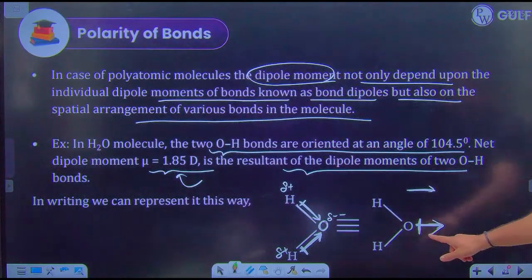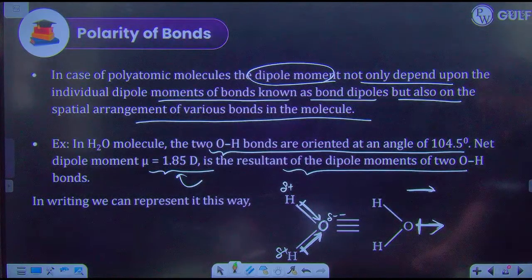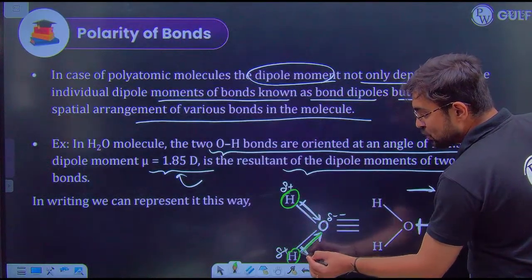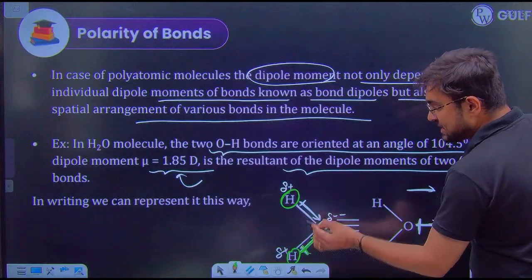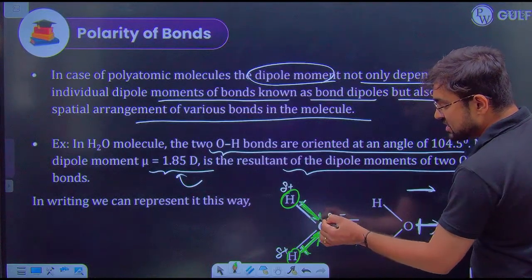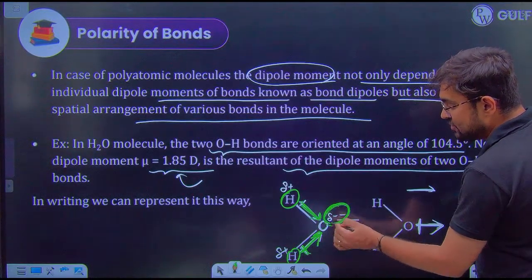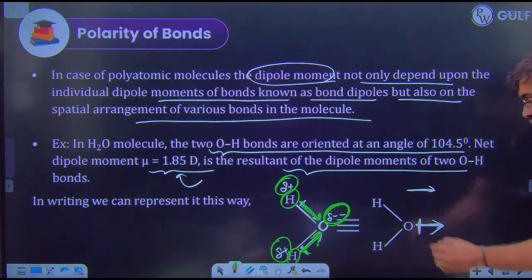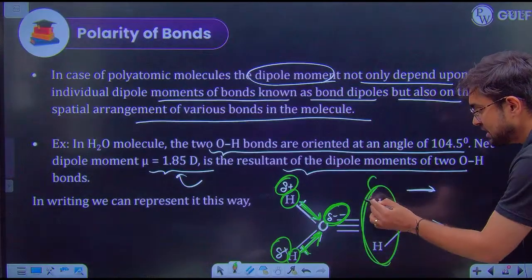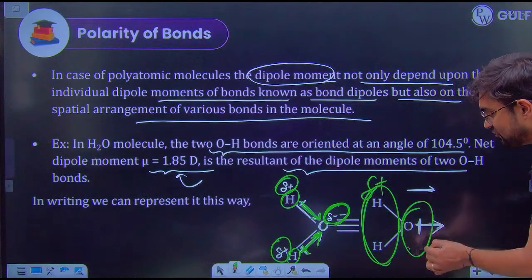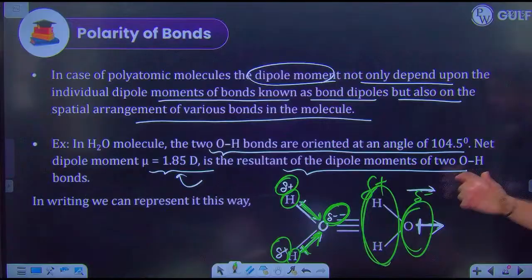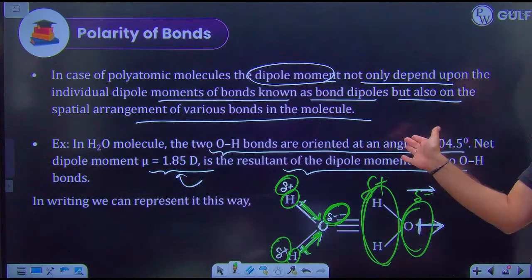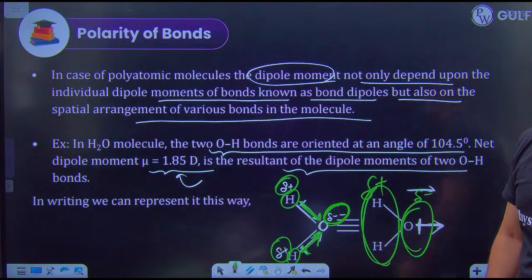But guys, what is happening in oxygen? Both these dipoles are actually moving towards oxygen only. So they are actually contributing in such a way that one end becomes negative and one end becomes positive. So this side of the molecule is positive and this side of the molecule is negative. So that's the similar thing, that's the easy thing. But if you move in opposite direction, it will cancel out each other.